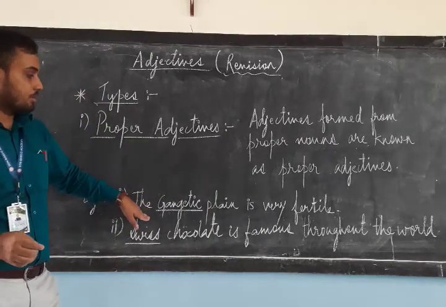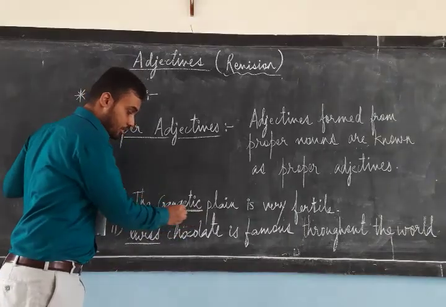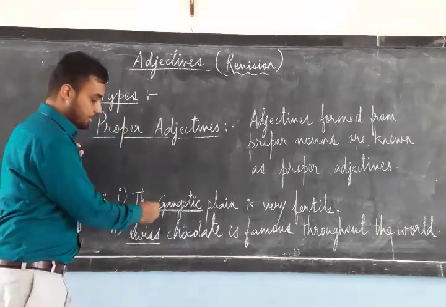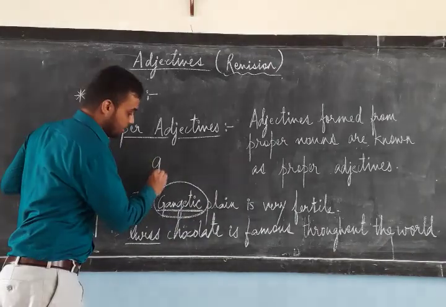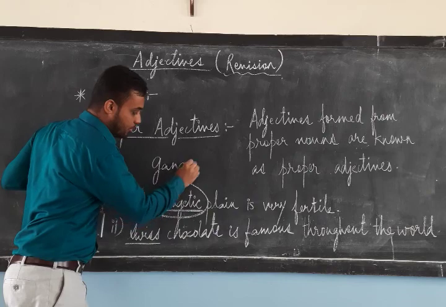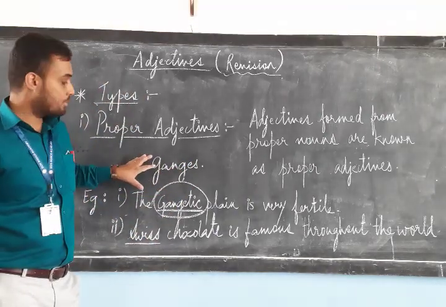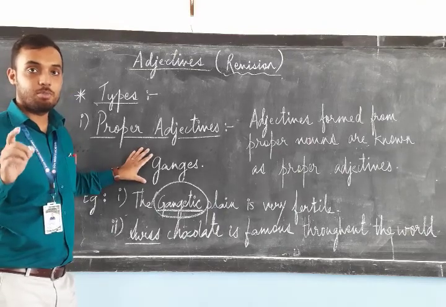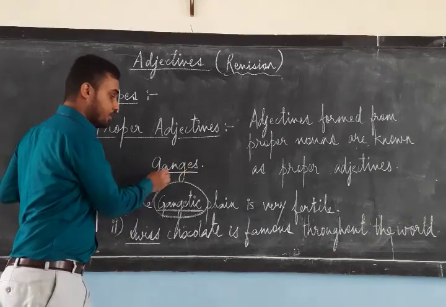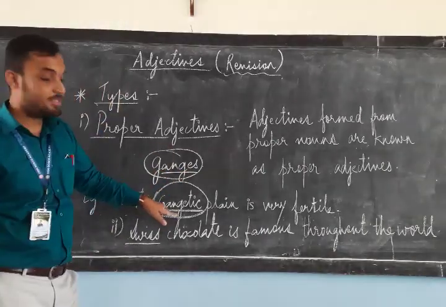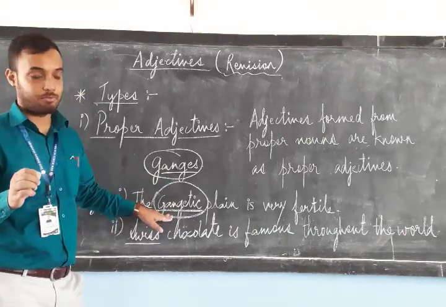You see over here. The Gangetic plain is very fertile. Which plain? The Gangetic plain is very fertile. But the term Gangetic over here is formed from the word Ganga, which we also know as the Ganges. This is a proper noun, a particular name given to a particular river, and the adjective formed from this particular proper noun is Gangetic. So Gangetic in this sentence is a proper adjective.